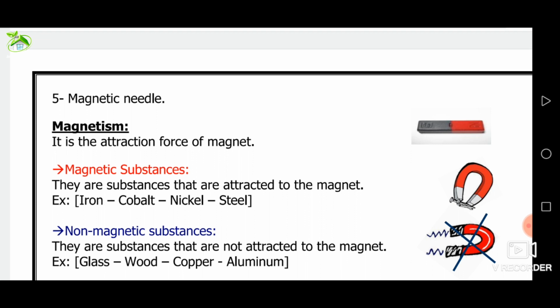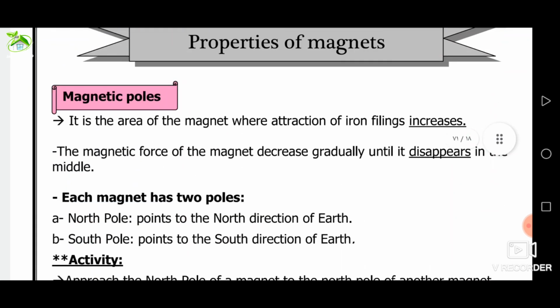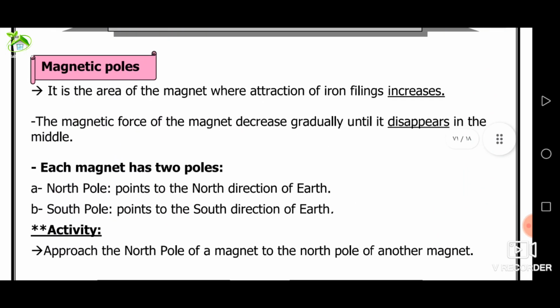Another one. The magnet doesn't attract copper wire. Give reason. Because copper wire is a non-magnetic material. Do you know the magnet is used in making the doors of refrigerators and the small toys sticking on them?